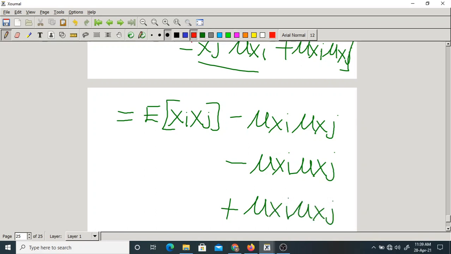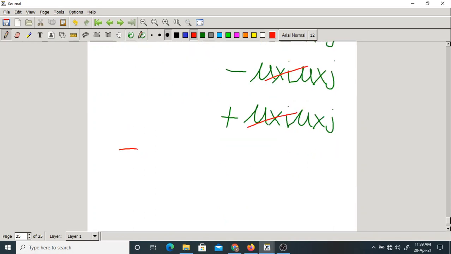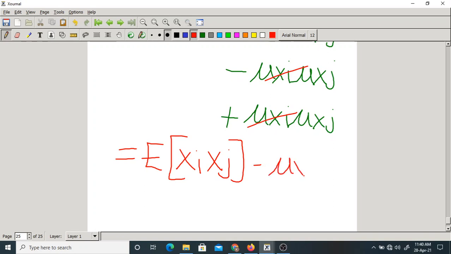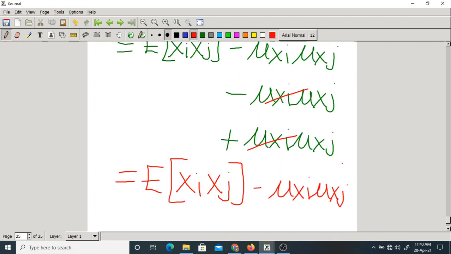These cancel out, and we are left with expectation of xi xj minus mu xi mu xj. Is it okay?